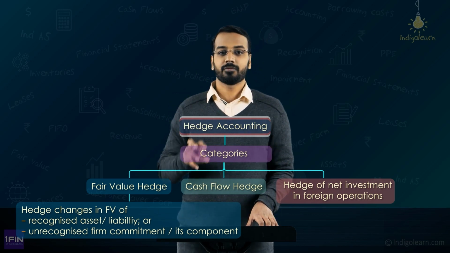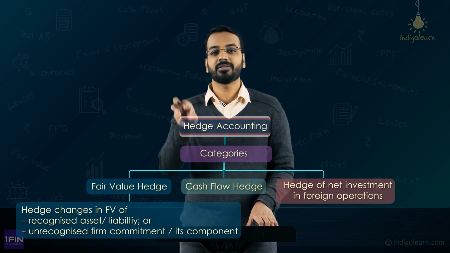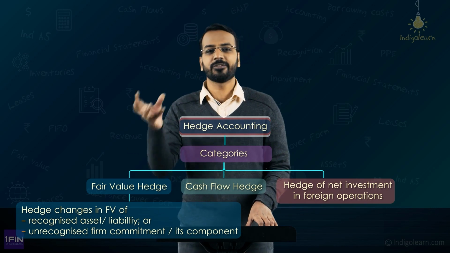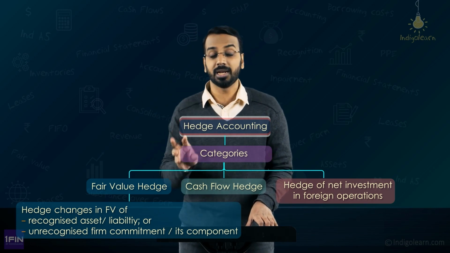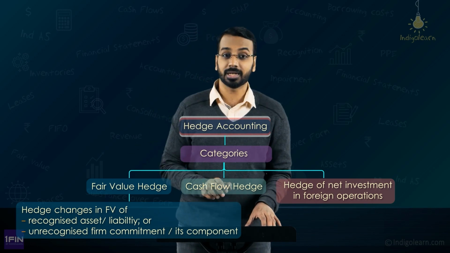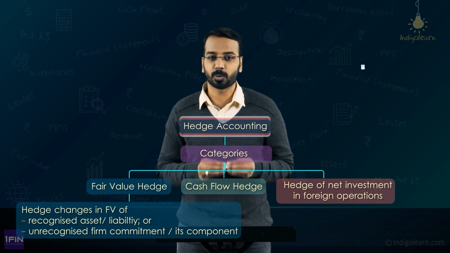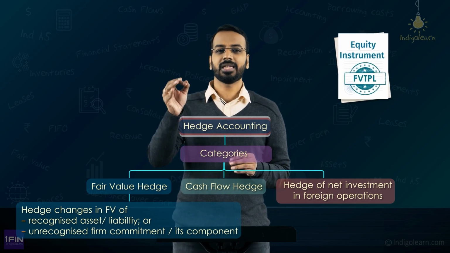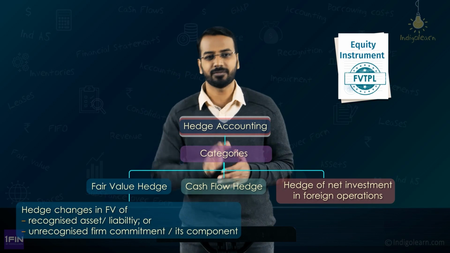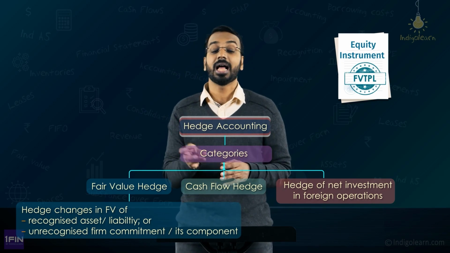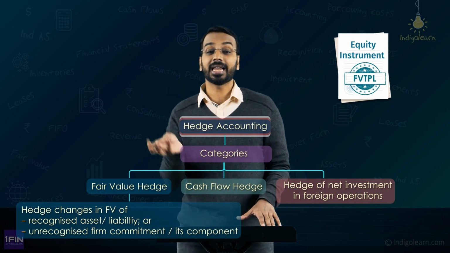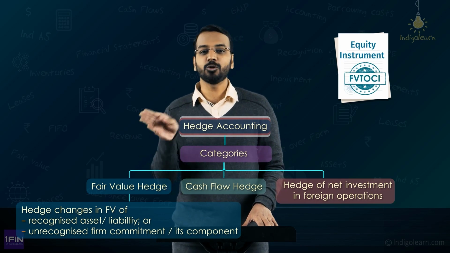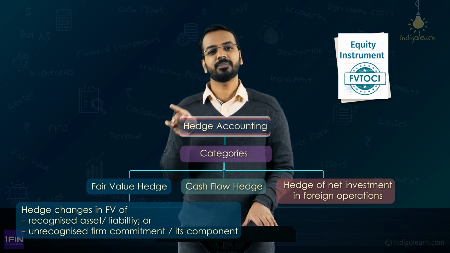So let's say, for example, you lose on inventory, the fair value changes will impact the P&L. Equity instruments you carry at FVTPL, the fair value changes will impact the P&L. Now one specific exception that we need to understand here: say I have equity investments and I have designated them as fair value through other comprehensive income. Will this impact the P&L?